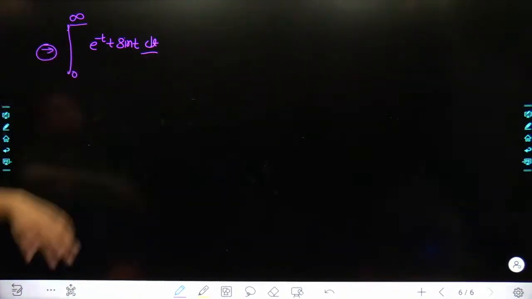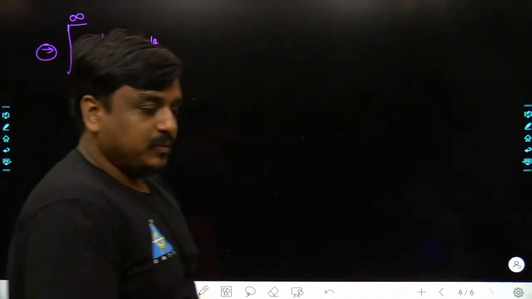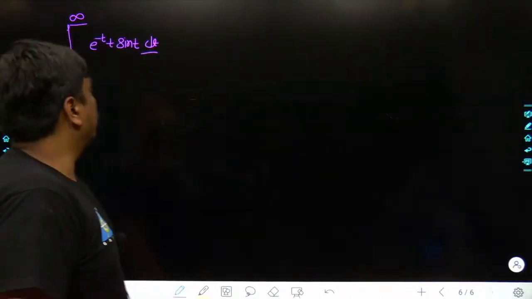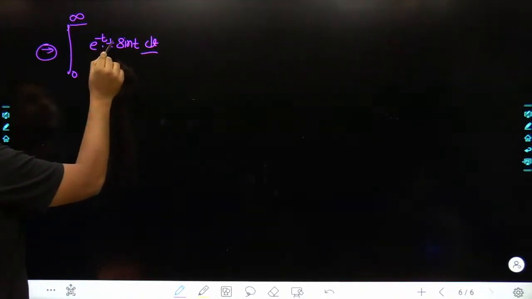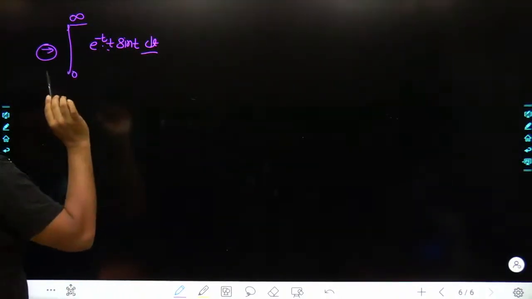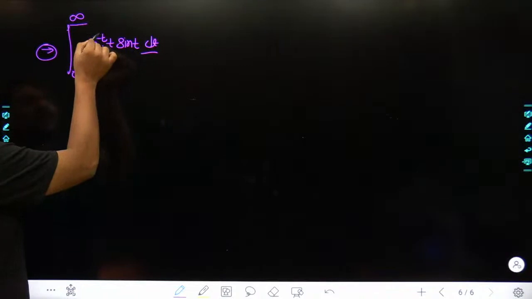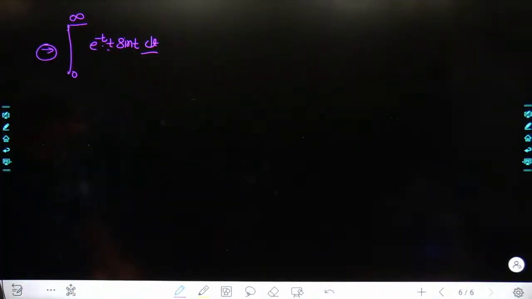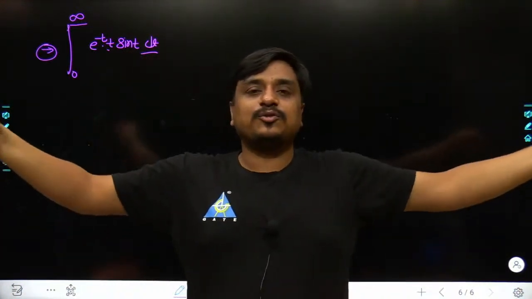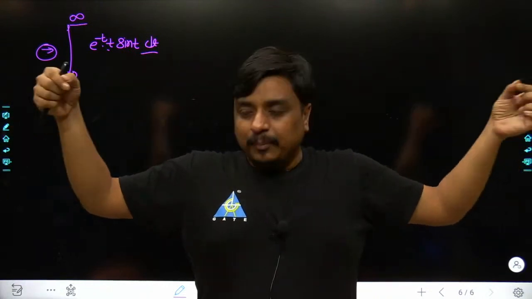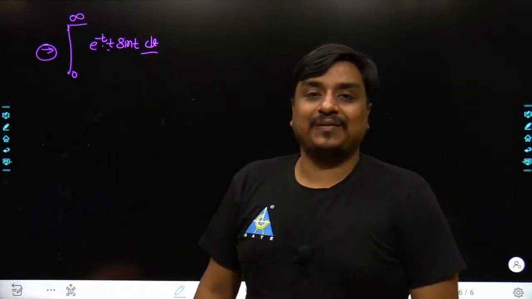The expression is e to the power of minus t, which is getting multiplied with t, which is getting multiplied with the sin of t dt. Obviously it would be convergent in nature. How do I know? As we take the reference of t equals 0, at t equals 0 this factor becomes 0, which multiplies the complete function. At t equals 0, the function's value is going to be 0. At t tends to infinity, this becomes 0, and as this becomes 0, again the function becomes 0. So this is a well-behaved function. From t equals 0 to infinity, nowhere does its magnitude become infinite, and obviously it is a bounded curve throughout the range of positive values of t.